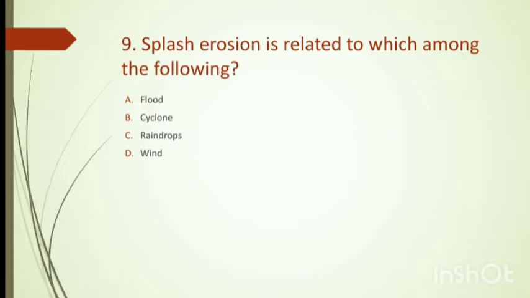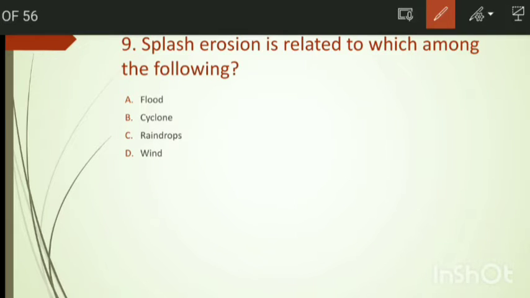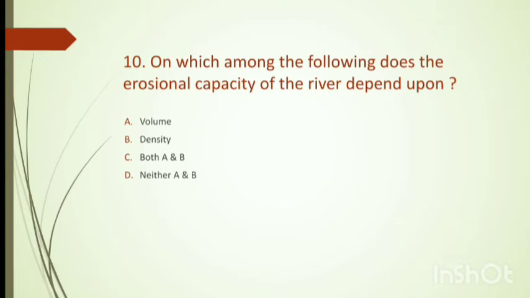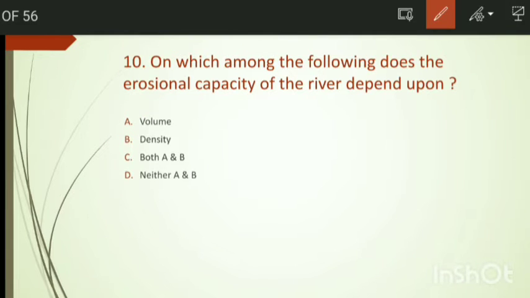Next question: the splash erosion is related to which among the following? Flood, cyclone, raindrops, and wind. The answer is option C, raindrops. Question number 10: on which among the following does the erosional capacity of the river depend? The options are volume, density, both A and B, and neither A nor B. The answer is option B, both volume and density.